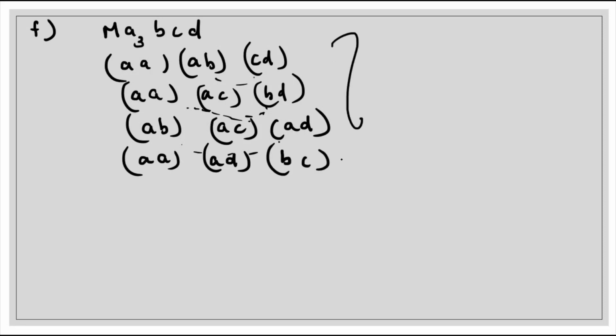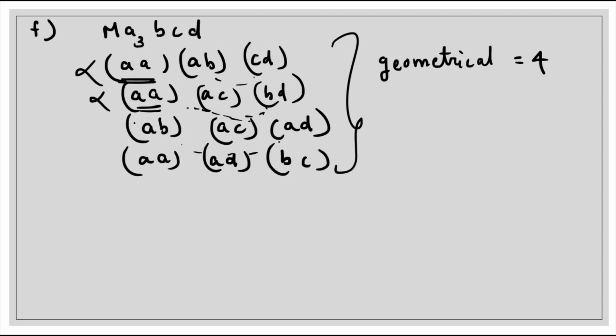So you can see that in this case, we are getting 4 different combinations. So we can say that 4 geometrical isomers are possible. Now let us see whether optical isomerism is possible or not. In the first case, same type of ligands, no optical isomerism. In the second case also, there is no optical isomerism. In the third case, you see AB, AC, and AD. Same type of ligands are not there, and even same pairs are not there. So in this case, optical isomerism is possible, or this combination is optically active.